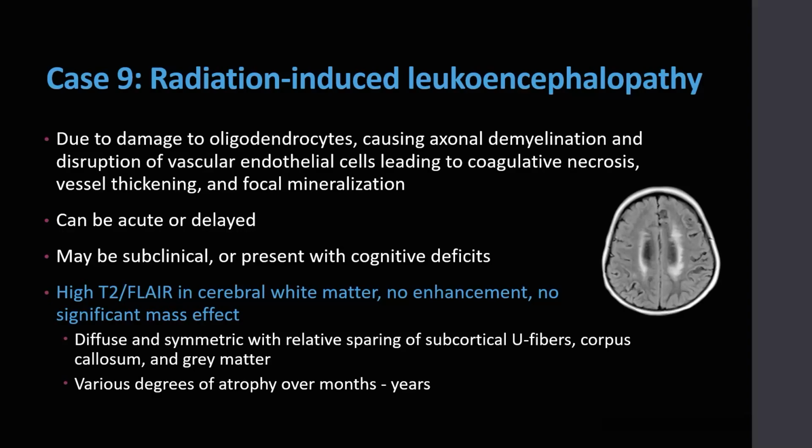On imaging, it typically presents as high T2-weighted or fluid-attenuated inversion recovery signal within the cerebral white matter, usually without enhancement or significant mass effect. It typically exhibits diffuse and symmetric involvement after whole brain radiation treatment, with relative sparing of the subcortical U fibers, corpus callosum, and gray matter. White matter lesions usually develop around the periventricular white matter at the beginning and progress to diffuse white matter changes with varying degrees of cerebral atrophy over months or years.